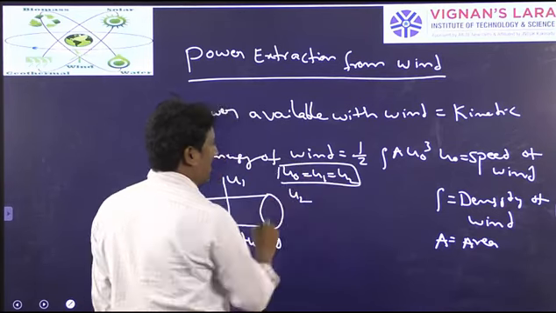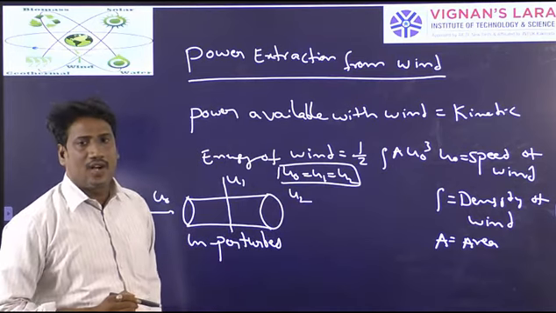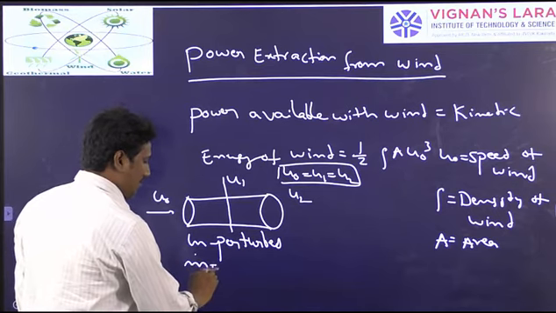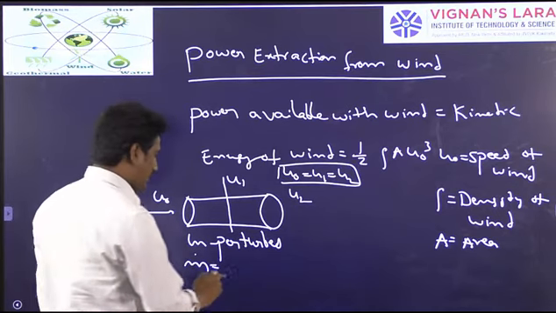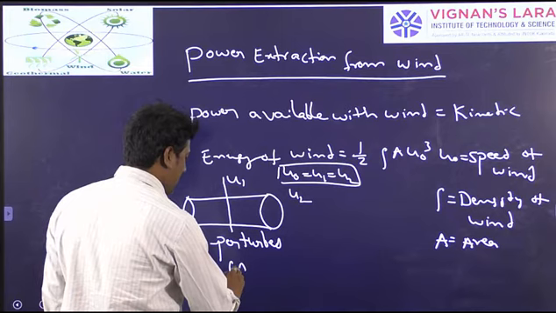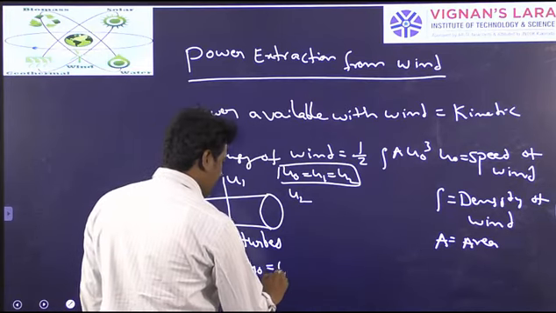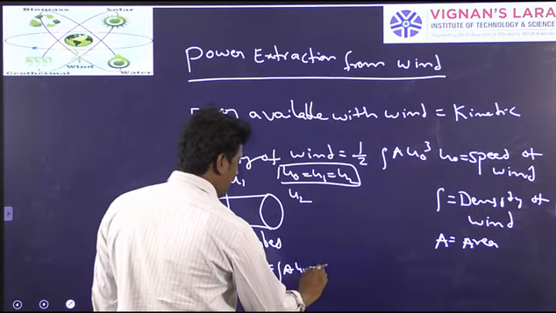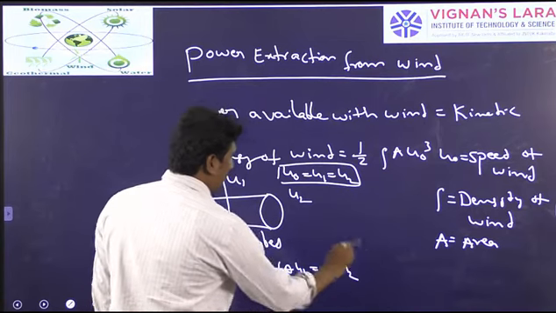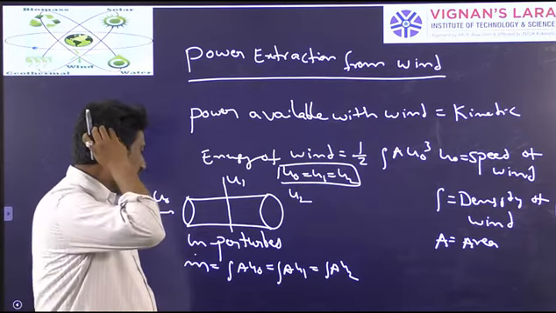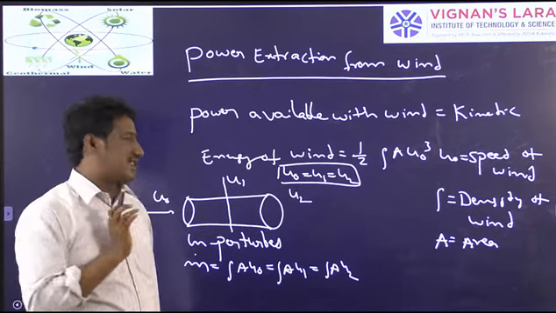As the speed is constant, the mass flow rate is also constant. Mass flow rate equals rho A U naught, which equals rho A U1. As area is same and speed is same, the mass flow rate m dot is also the same.